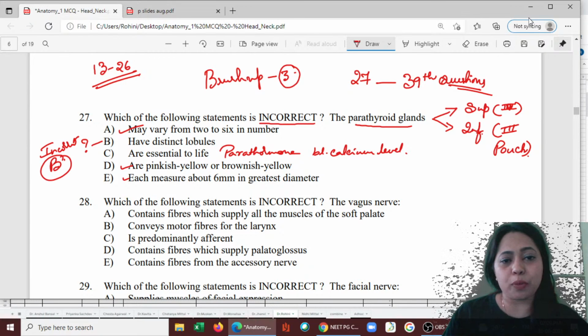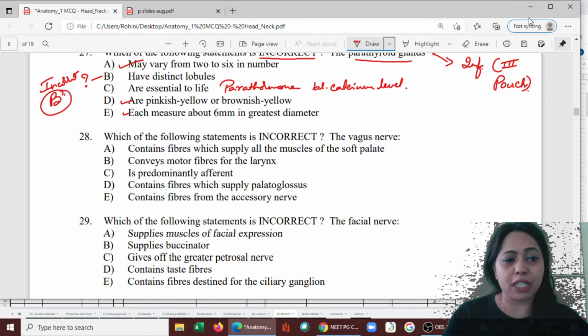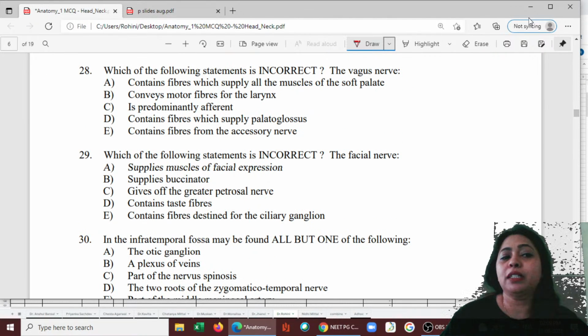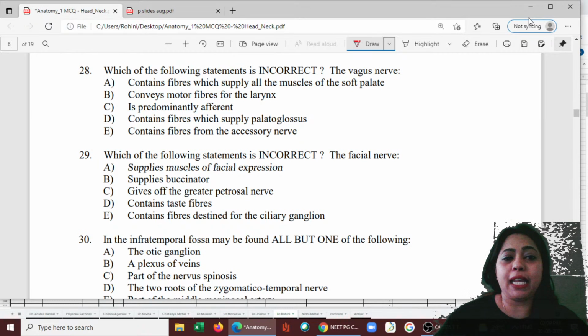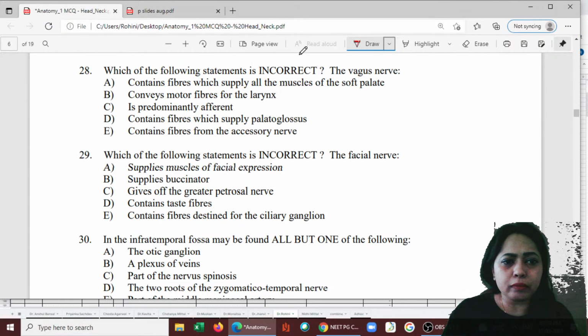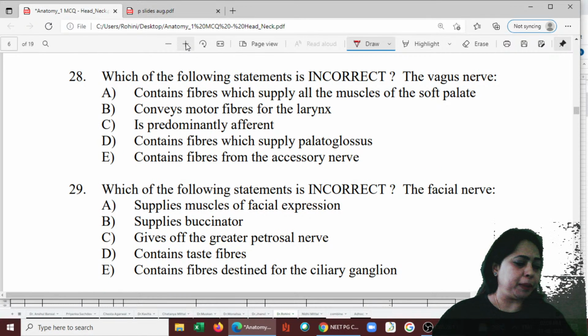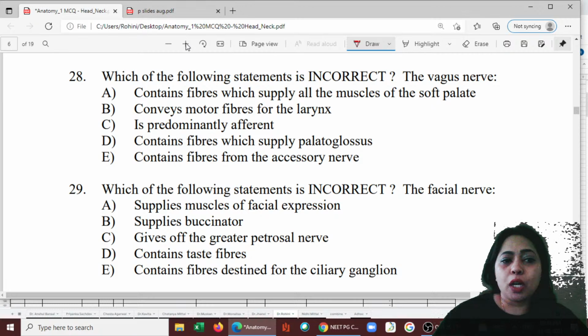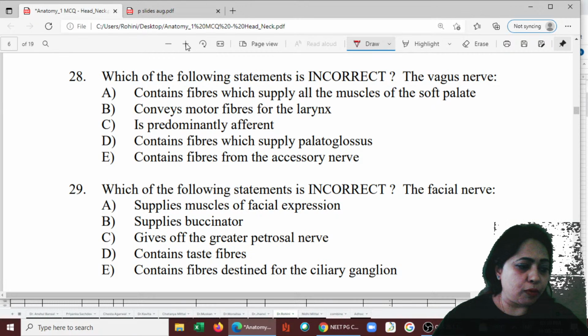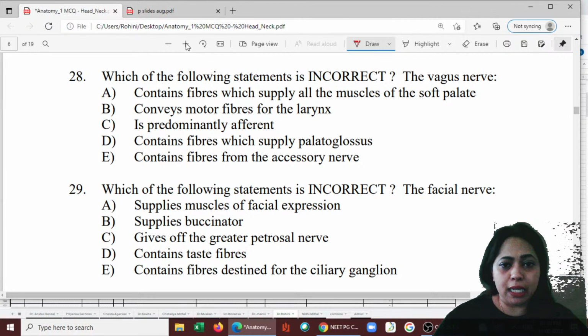All right, next one, let's go to the 28th one. Let's see what we have here. The 28th one says, let me just zoom it even more so that you can see it properly. Which of the following statements is incorrect again? So we have to pick the incorrect one.